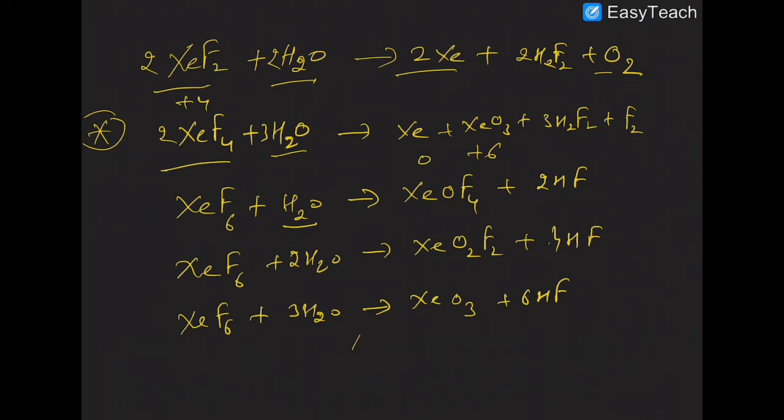If you take 2 water molecules, it will be XeO2F2, and if it is 3 water molecules, then the answer will be XeO3. In case of XeF2 and XeF6, no disproportionation reaction happens on hydrolysis, but in case of XeF4, on hydrolysis, a disproportionation reaction occurs.